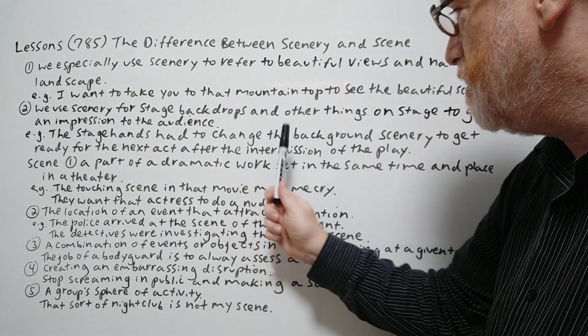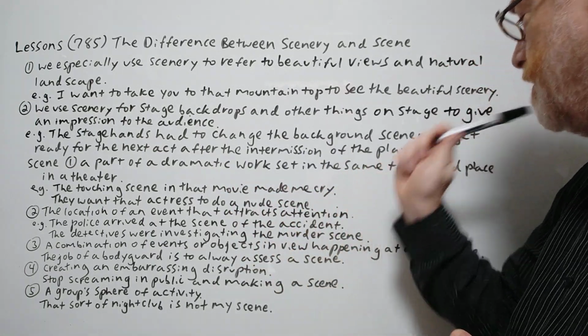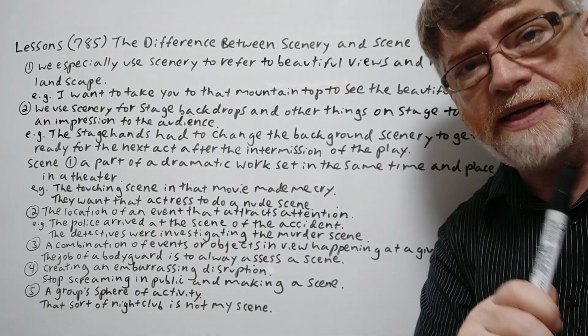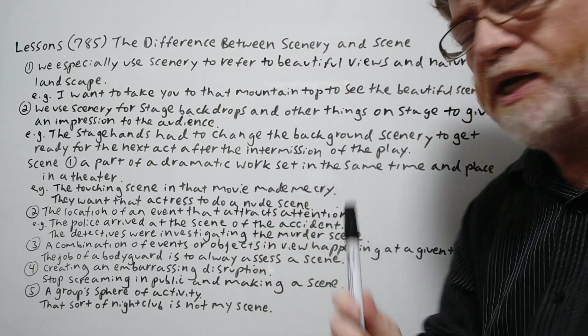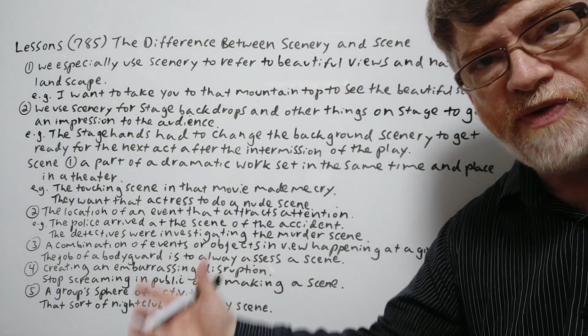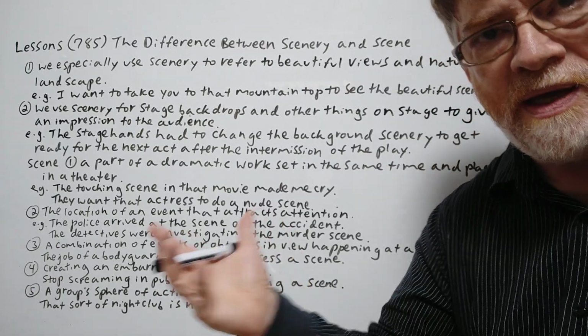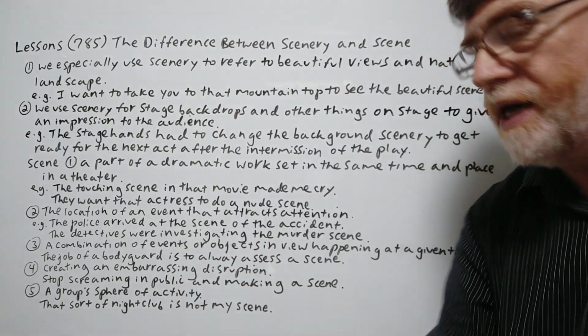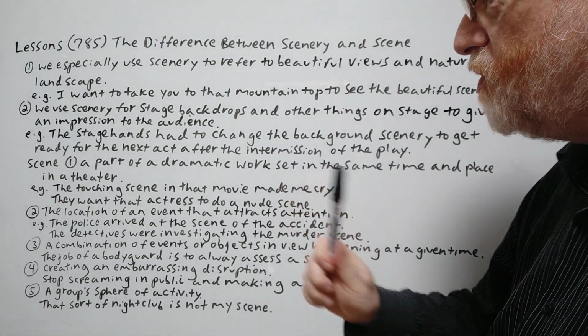All right, let's continue. We have one example for that. The stagehands had to change the background scenery to get ready for the next act after the intermission of the play. Plays usually have intermission where they give a break in the middle, for the actors and people to go out and maybe buy some snacks or something like that.